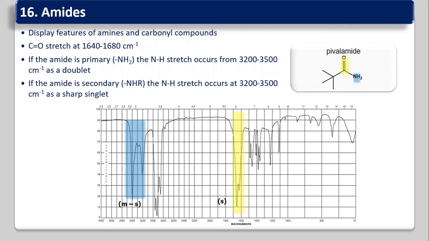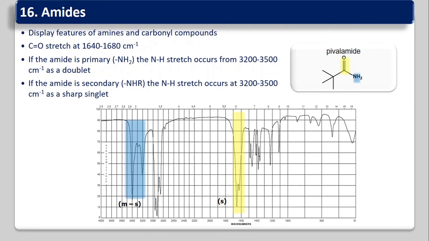The C=O stretch is between 1640 to 1680 cm⁻¹, which is slightly less than 1700 cm⁻¹. Why? That we'll learn in the next lecture. But try to remember that the amide carbonyl stretching frequency comes around 1640 to 1680 cm⁻¹.